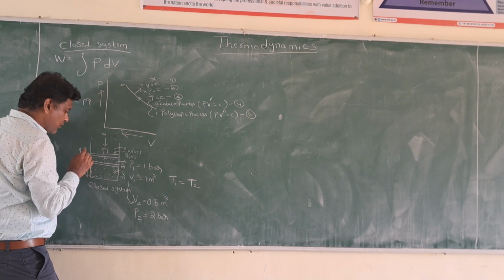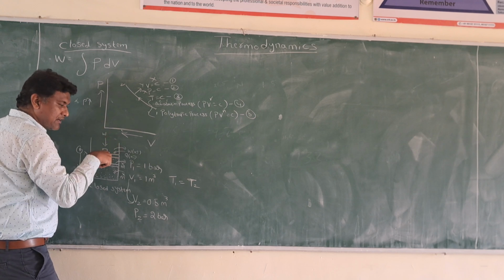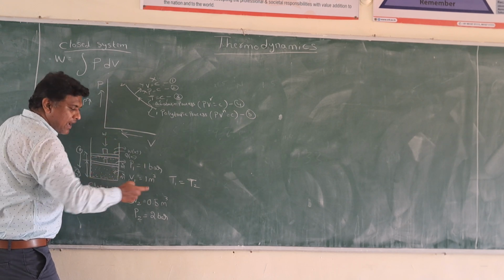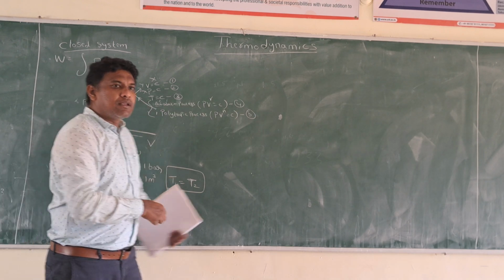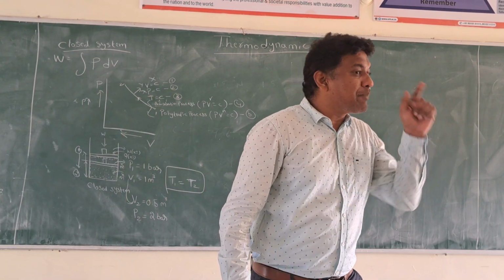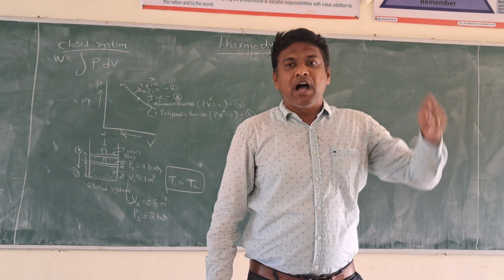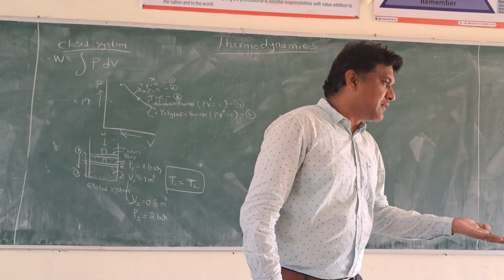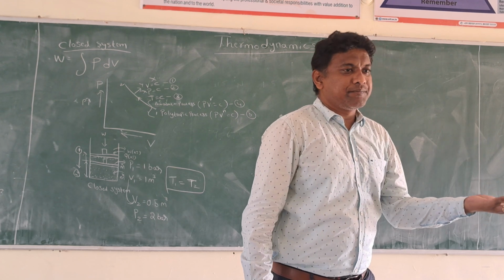State 1, state 2. We have compressed it, we are doing work on the piston. It is a closed system. And I came to know, after measuring, that the temperature of the gas is constant. Previously, the temperature was 20 degrees. After compression also the temperature was 20 degrees. Then this process is called a constant temperature process.